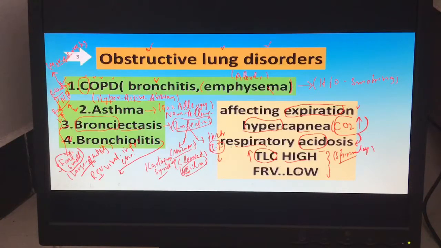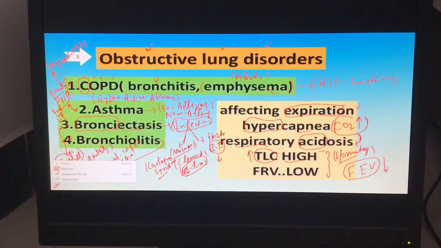On spirometry, the functional residual capacity and expiratory reserve volume are also affected. Another thing here is the forced expiratory volume. The forced expiratory volume is decreased. It means this person has the main issue with expiration.